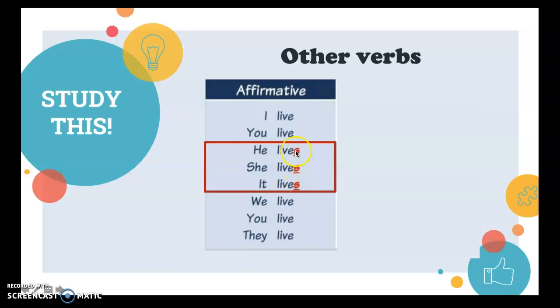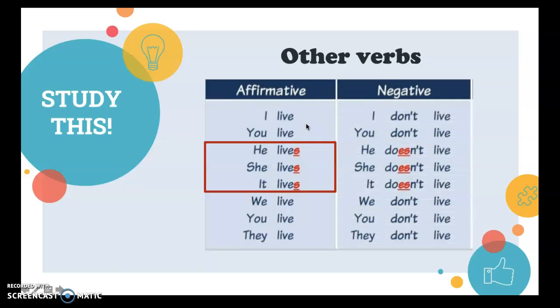This is the third person in singular. Only with these three subjects, we have to add the letter S to the verbs. These sentences here are in affirmative. So what about the negative form? Well, in negative form, there is going to be a difference too.